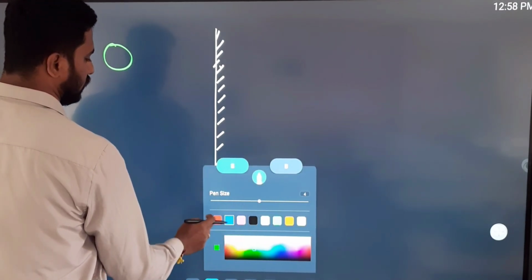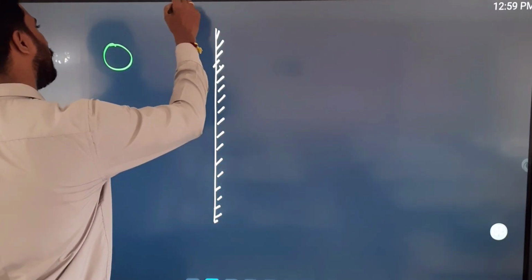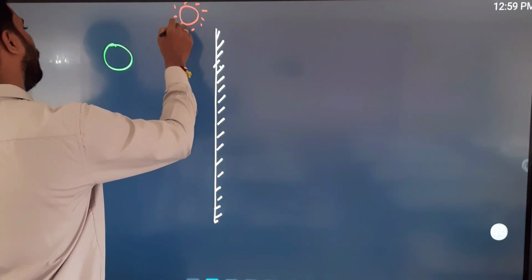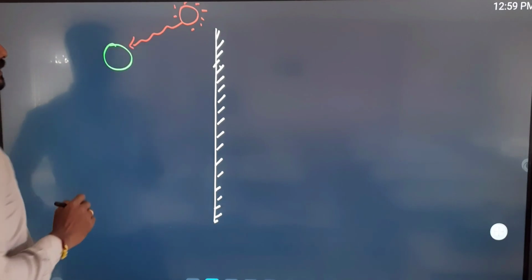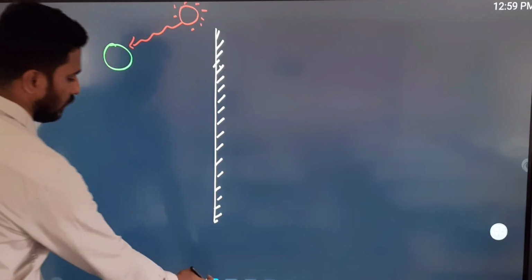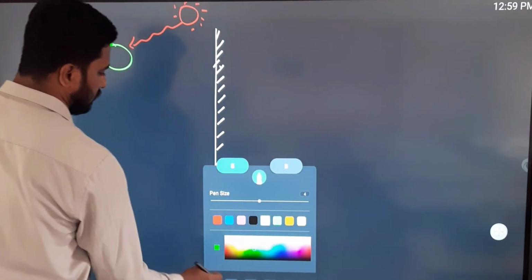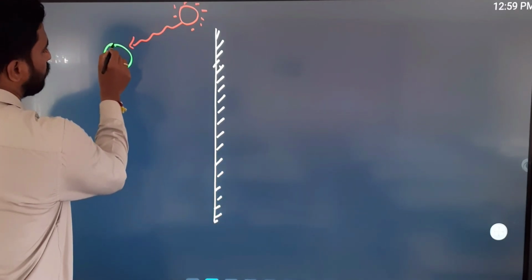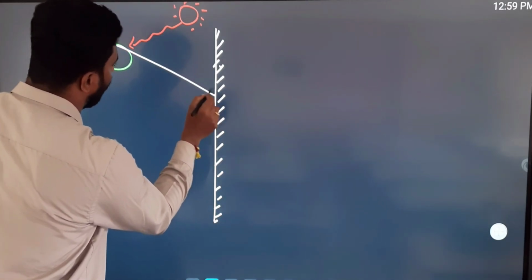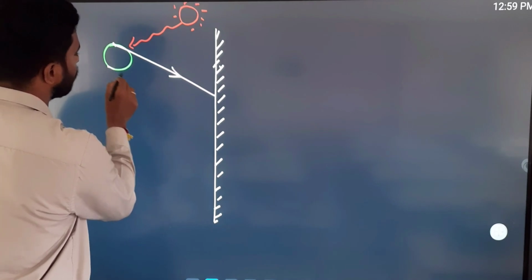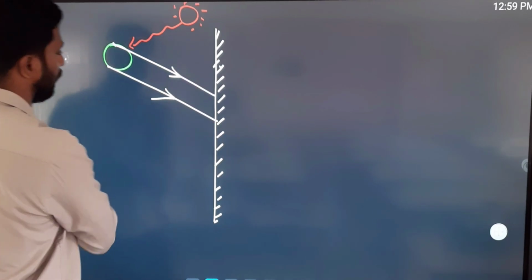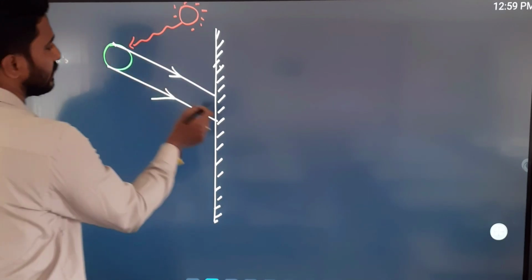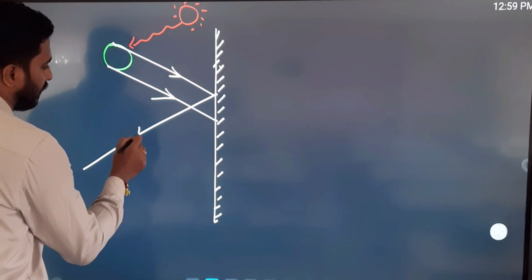Now we have sun rays. The sun rays will fall on the object, and the object will reflect the sunlight. Many light rays will be incident on the mirror, but I have taken only a few. So this is the incident ray, and it gets reflected.